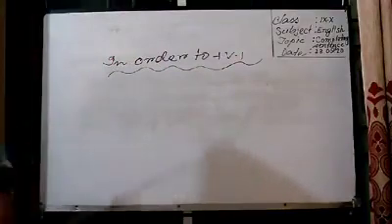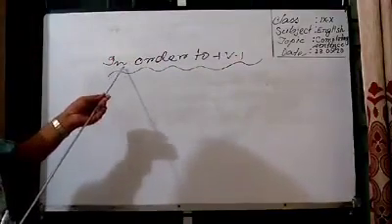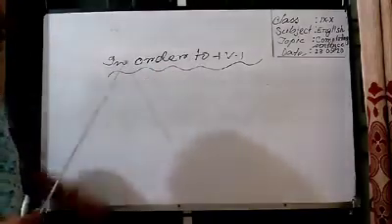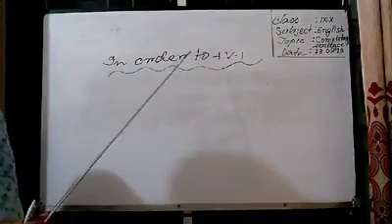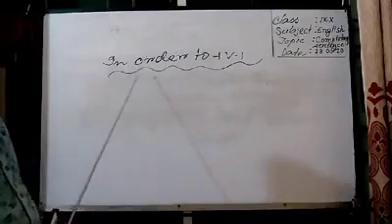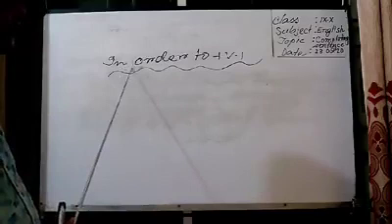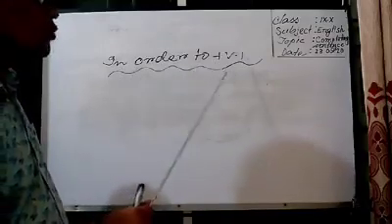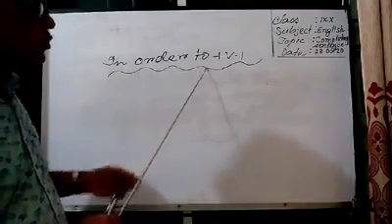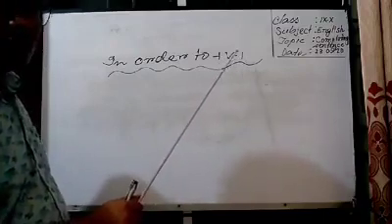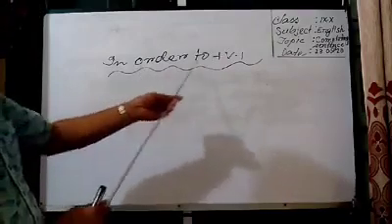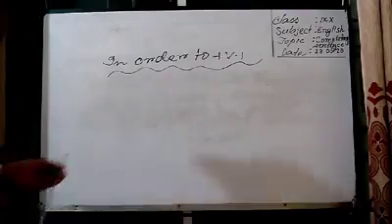So, dear students, here I have written another phrase, in order to. In order to means for, with a view to, because, like this. So, if you can see in a sentence this very phrase, in order to, you must use verb 1 like infinitive 2. Here, after in order to, you can use verb 1. It's also another grammar structure. So, I want to use this phrase in order to in an incomplete sentence.